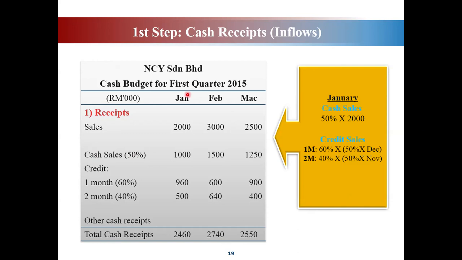So 50% of 2,000 will be 1,000, and for February only 50% in cash, so 50% of 3,000 you will get 1,500. The same goes for March. The sales is 2,500 but only 50% is paid in cash, so the cash sales is 1,250. The balance of the sales will be paid on credit.